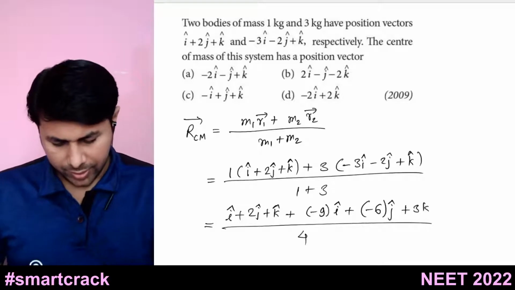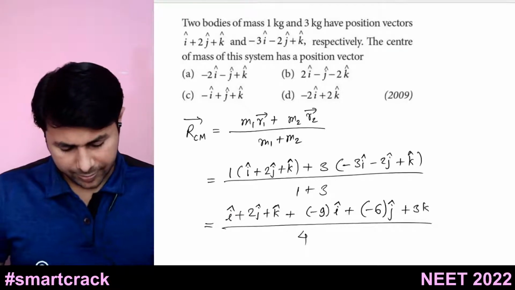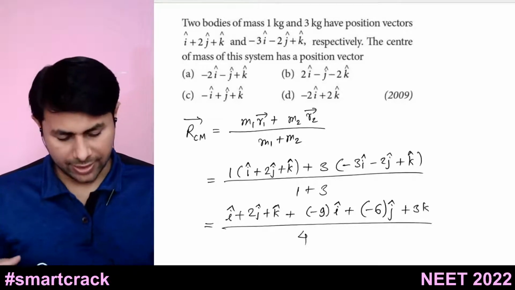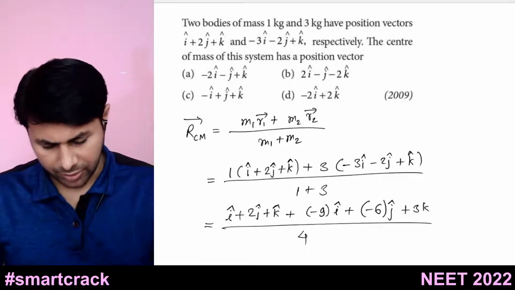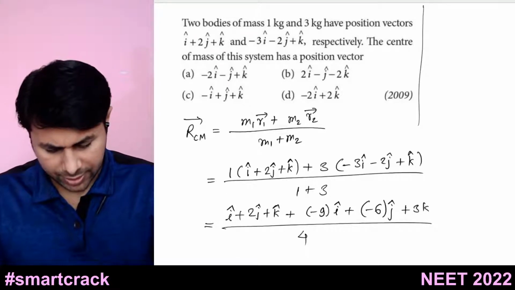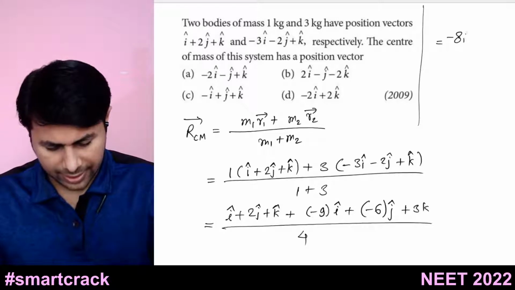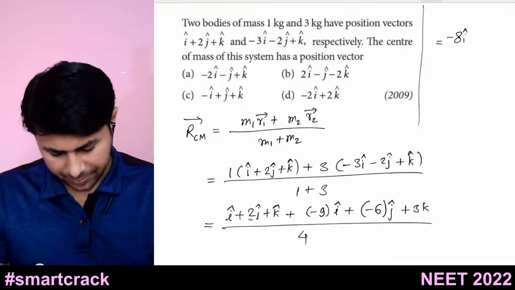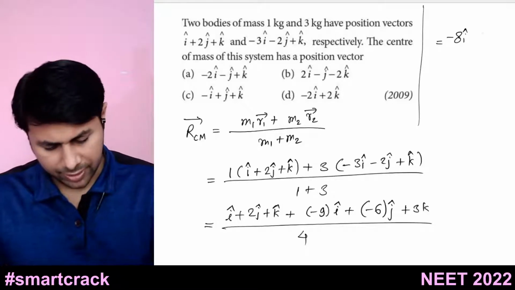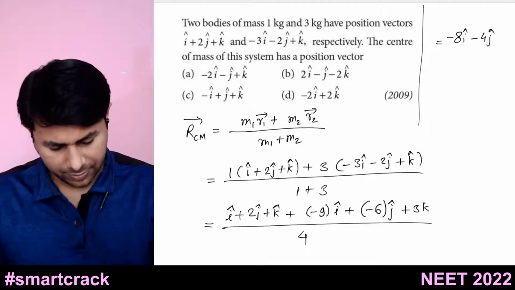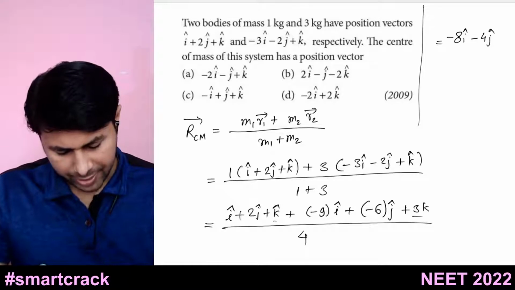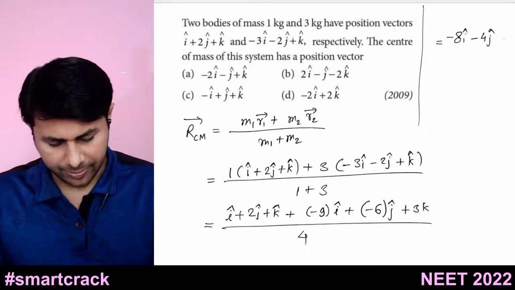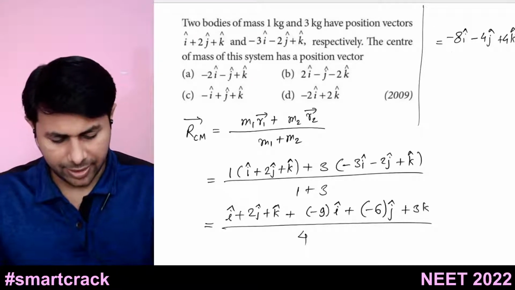Okay, so i cap minus 9i cap is minus 8i cap. So this is equal to minus 8i cap, then 2j cap minus 6j cap is minus 4j cap, and k cap plus 3k cap is 4k cap, divided by 4.